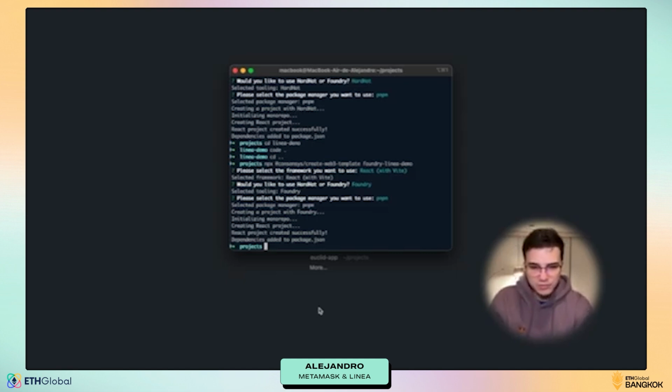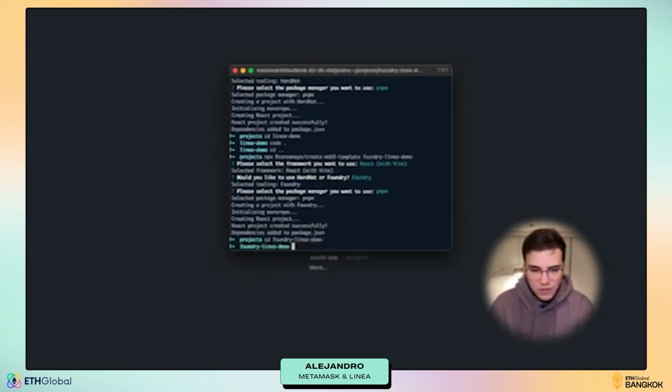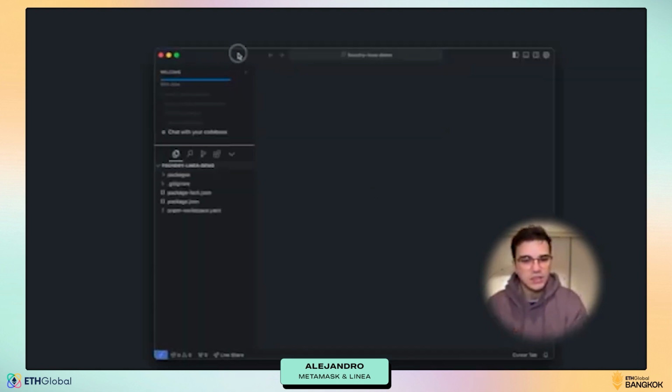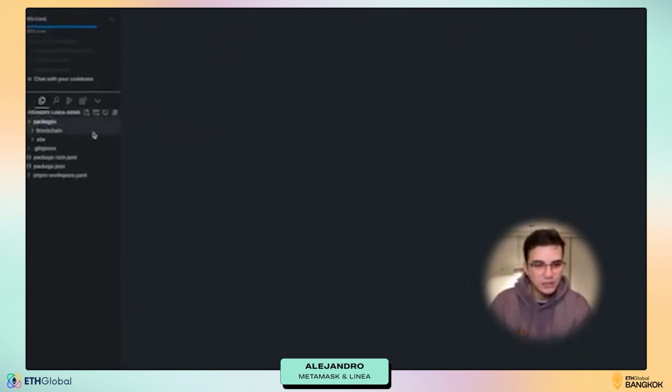So now we can change the directory to Foundry Linea. Then also say code dot, and let's give this a look.